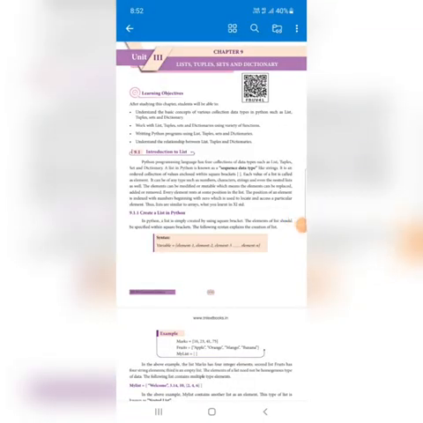Here is chapter number 9 for 12th standard computer science subject: List, Tuples, Sets and Dictionary. This is the title of this lesson. We are going to understand in this lesson the basic concepts of various collection of data types in Python, such as list, tuples, sets and dictionary.